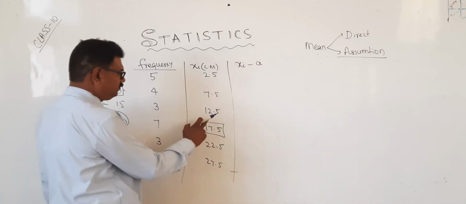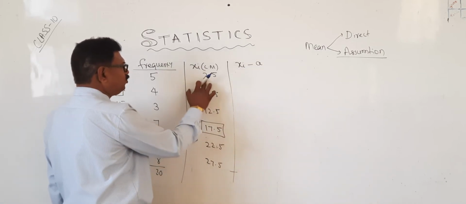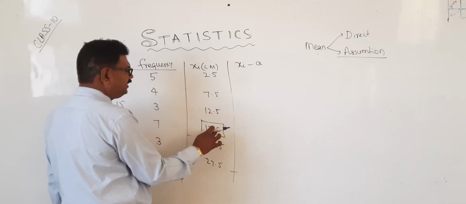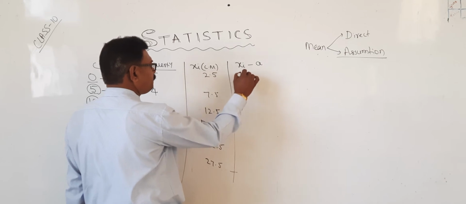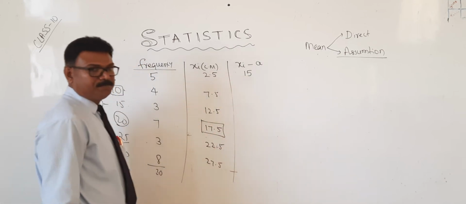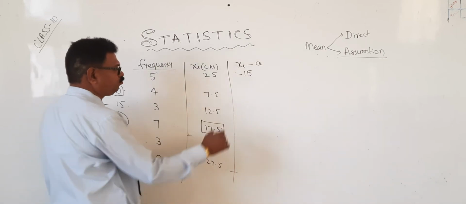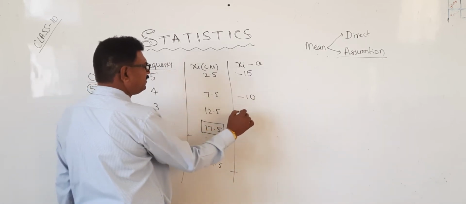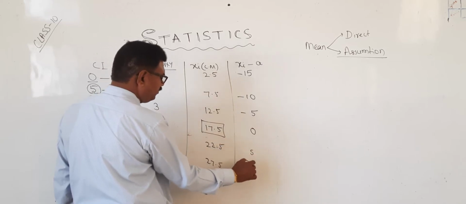What is xi? 2.5 minus 17.5, how much will come? Minus 15. What is the next one? Minus 10. This is minus 5. Then 0, 5.